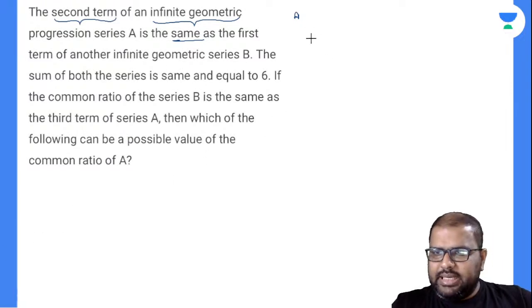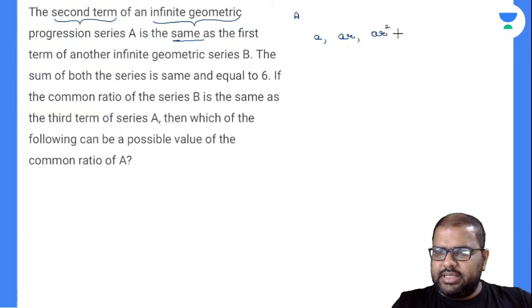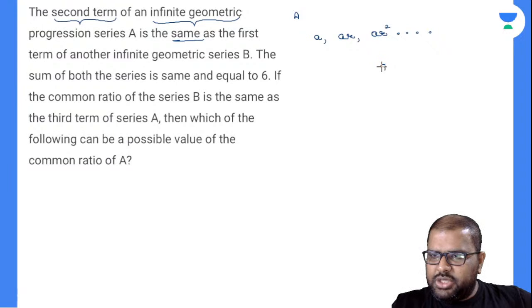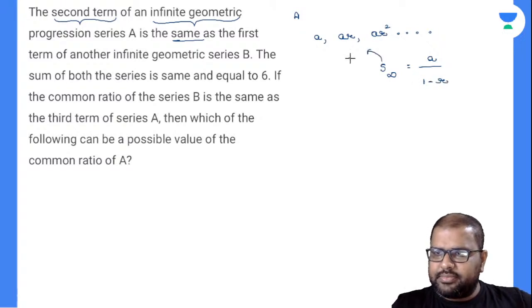Series A, I'll write down A comma AR, AR square, and this is infinite. So the sum of infinite geometric terms, automatically R must be less than 1. So closely observe, A divided by 1 minus R. Now tell me, what is this value given there? This value is given as 6.